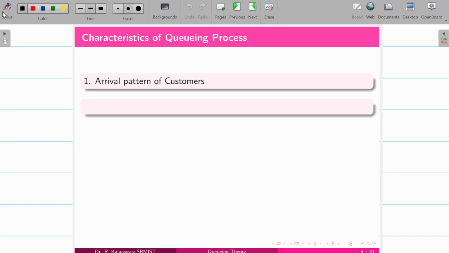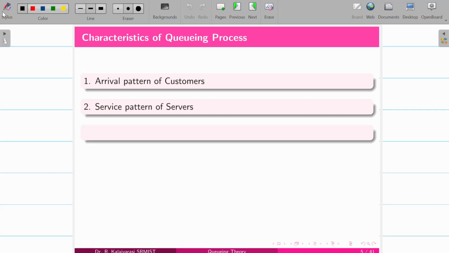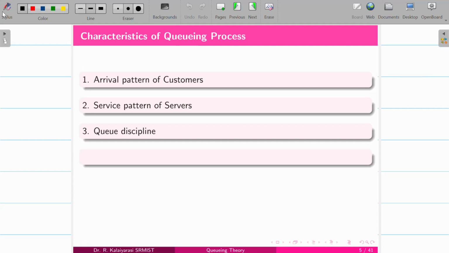Basically we have six terms. One is the arrival pattern of the customers, how they arrive, whether following a probabilistic model or a deterministic model. The second is the service pattern of the server, and the third is the queuing discipline.